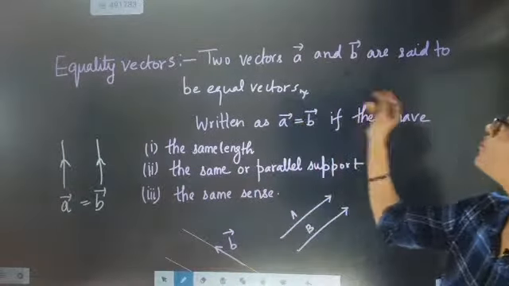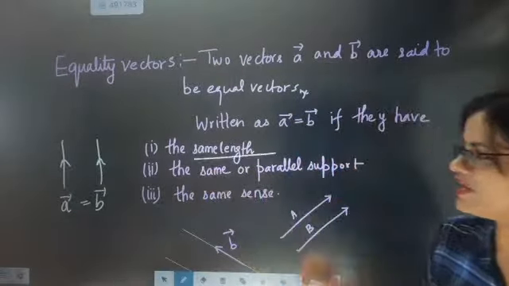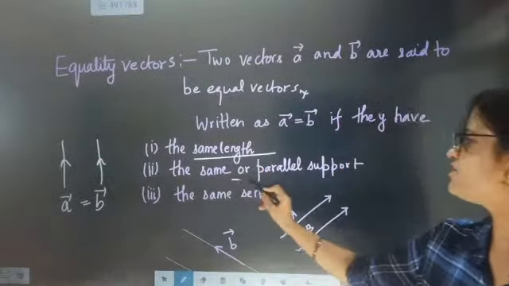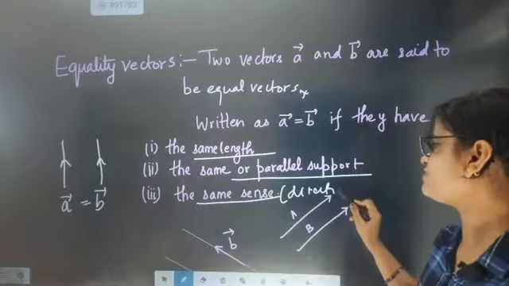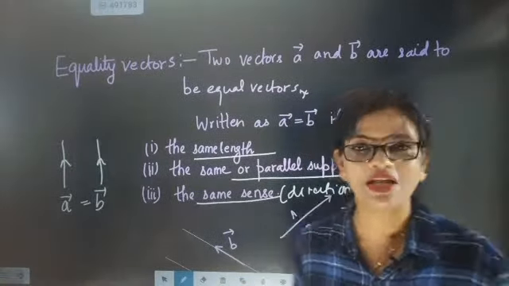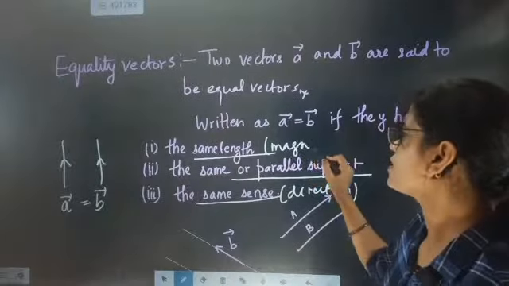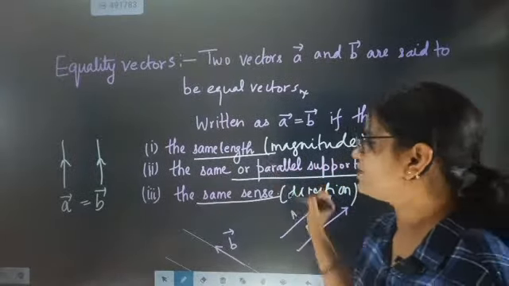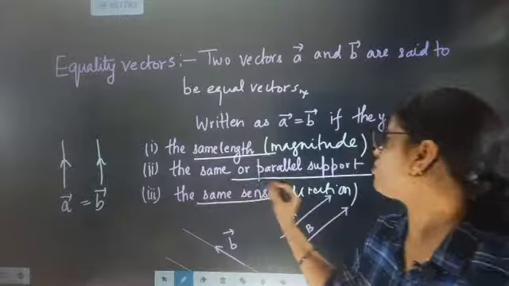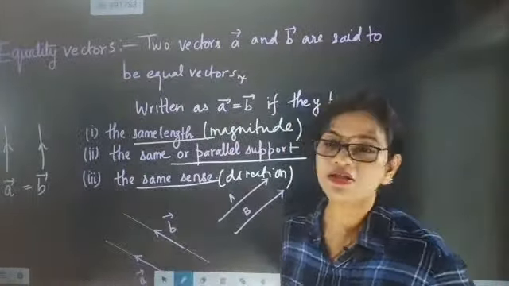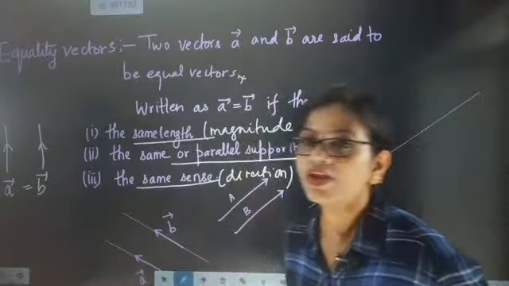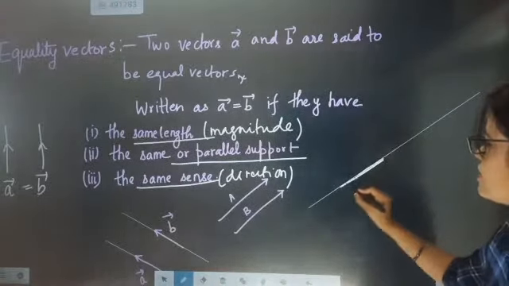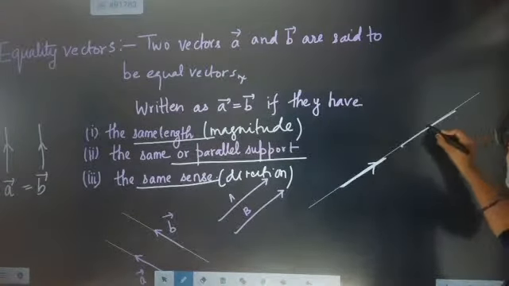Two vectors are said to be equal if they have the same length, that is the same magnitude, the same sense, meaning direction, and the same or parallel support. Here only one catch is there: the same or parallel support. If somebody asks how that can be possible, you just draw one line and say this is one vector, and this is another vector.